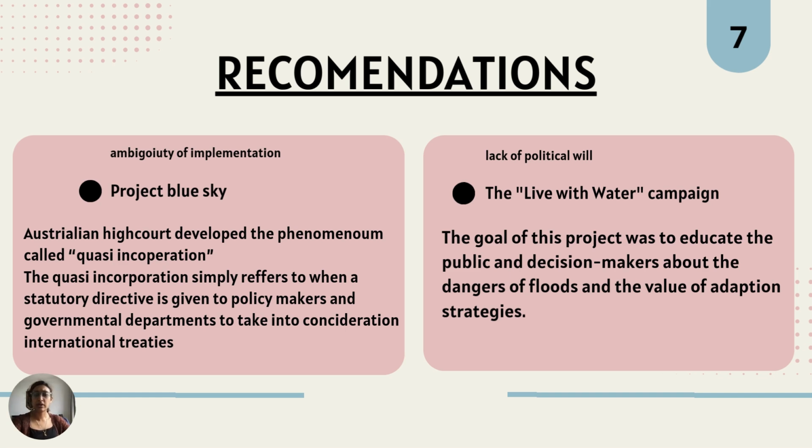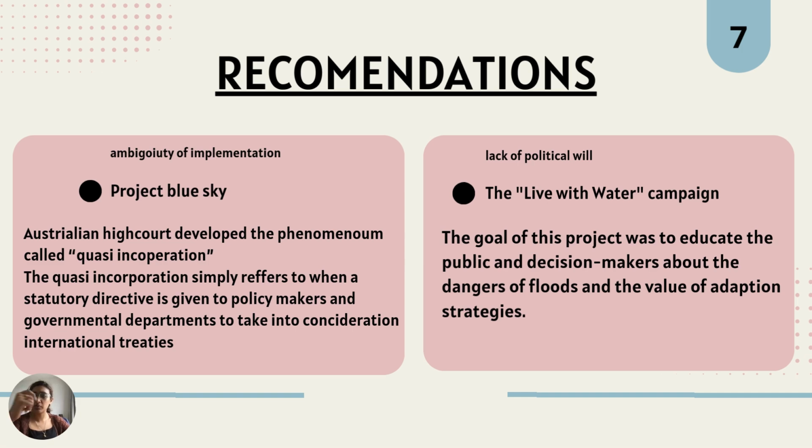Now, looking at the lack of political willpower, the case of the Live Water campaign in the Netherlands is a great example. In the Netherlands, the campaign sought to increase public awareness of the river and coastal floods brought about by climate change.